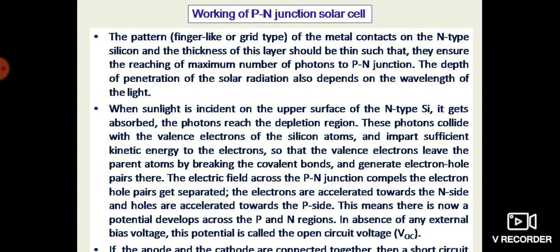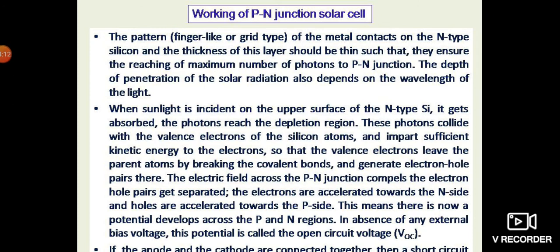And also you can see here, the thickness of the N-type layer should be thin, so as to ensure the reaching of the maximum number of photons, photons meaning light particles, to the PN junction. That is, the more sunlight is absorbed by the surface, the more electron hole pairs are generated, and obviously the more power is generated.